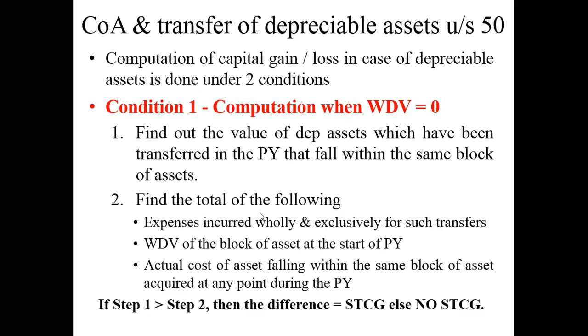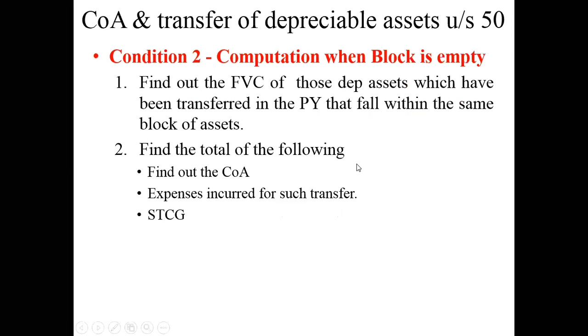We proceed with the next one. Now, the second condition is computation when the block is empty. When I say the block is empty, it means there is no block available in that particular company for that particular asset. In such case, what we need to do is find out the full value of consideration of all those depreciable assets which have been transferred in the previous year, which fall within the same block of assets, and then find out the total of the three.